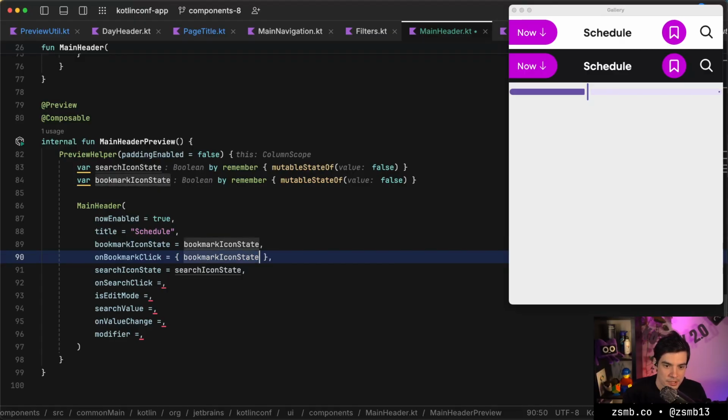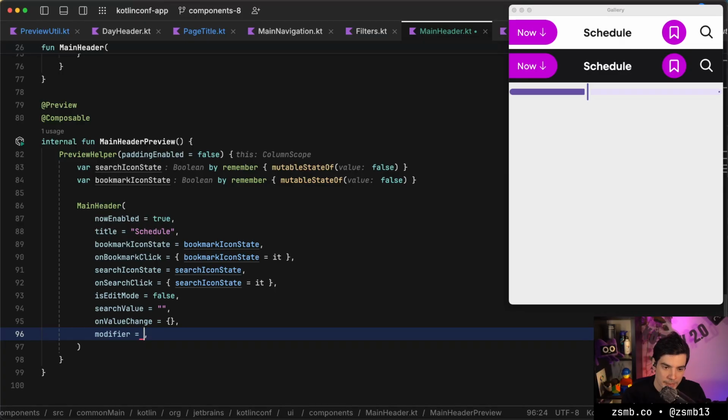So this changes bookmark icon state to whatever it is. This changes search icon state to whatever it is in edit mode for now. We need another callback. We also need a callback that signals that we want to move to edit mode. Unless we don't hoist this state at all and it's just internal to the component, and the caller doesn't know if it's in edit mode or not.